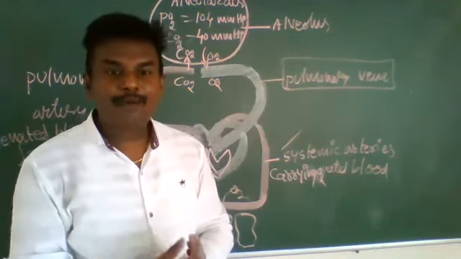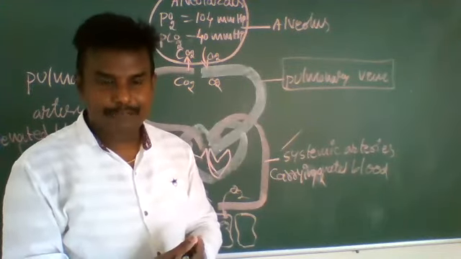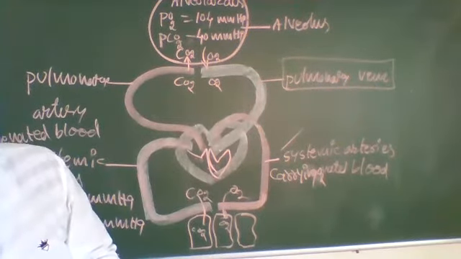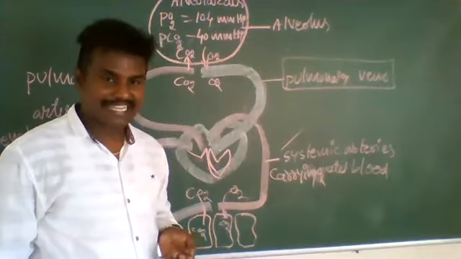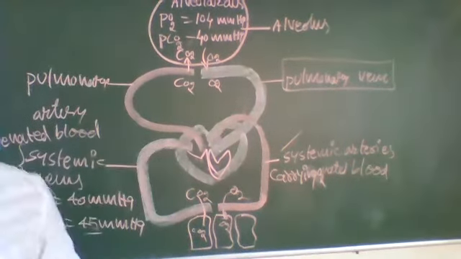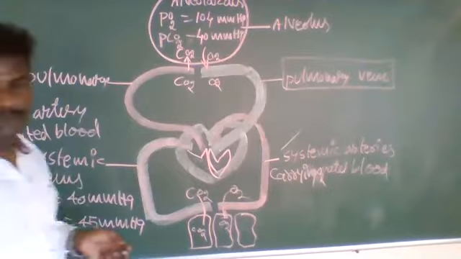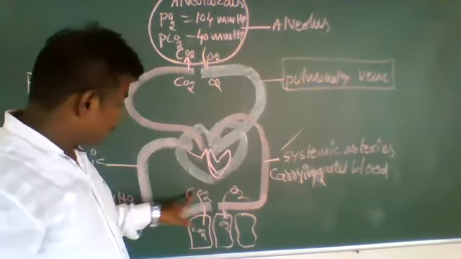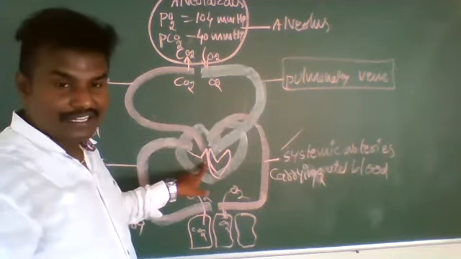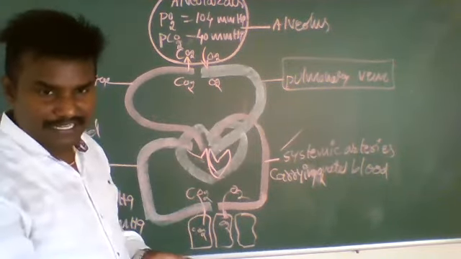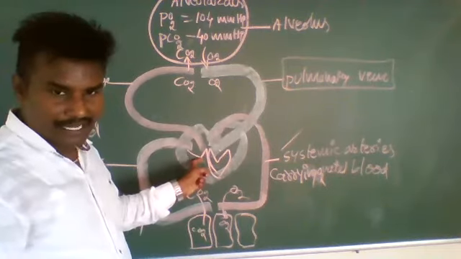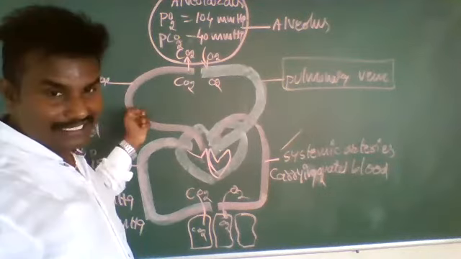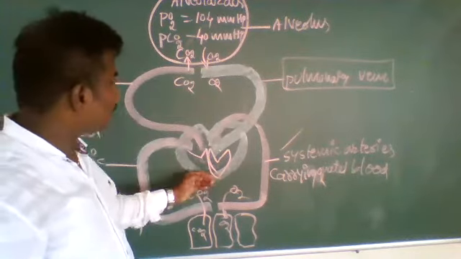This is called pulmonary gas exchange. It is also called external gas exchange or external respiration. Next, from the tissues, carbon dioxide enters the deoxygenated blood, which enters the heart. From the heart, deoxygenated blood enters the lungs through the pulmonary arteries.